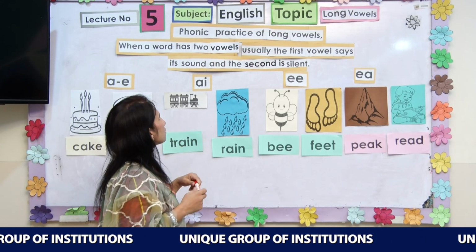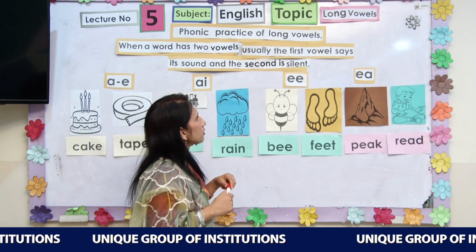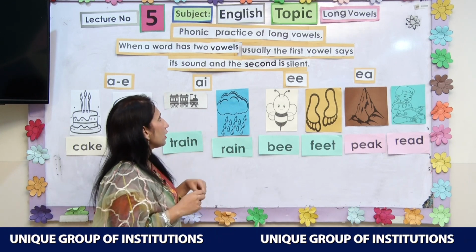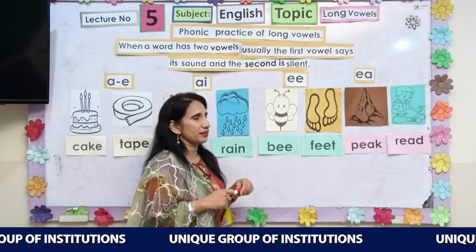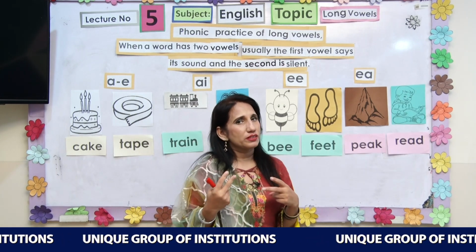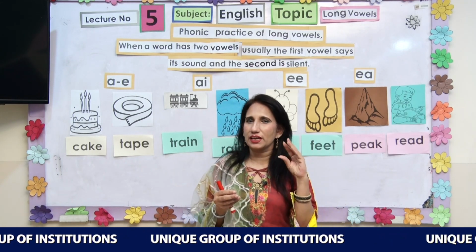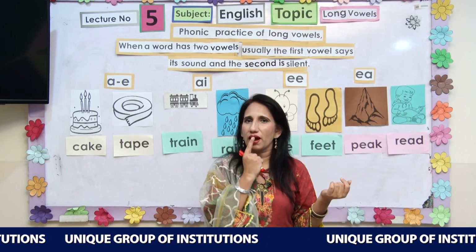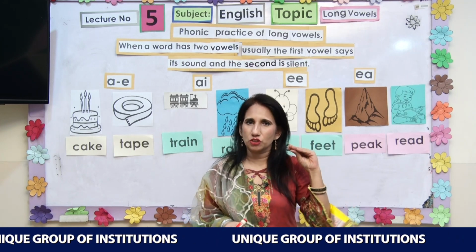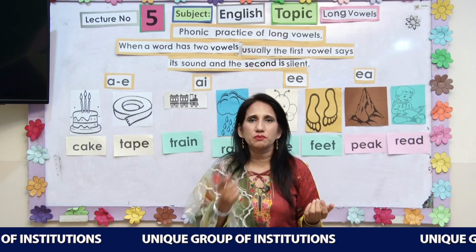For example, let's see our description of the long vowels. When a word has 2 vowels, usually the first vowel says its sound and the second is silent. It means that when 2 vowels come together, the first one is talking, the second one keeps quiet.